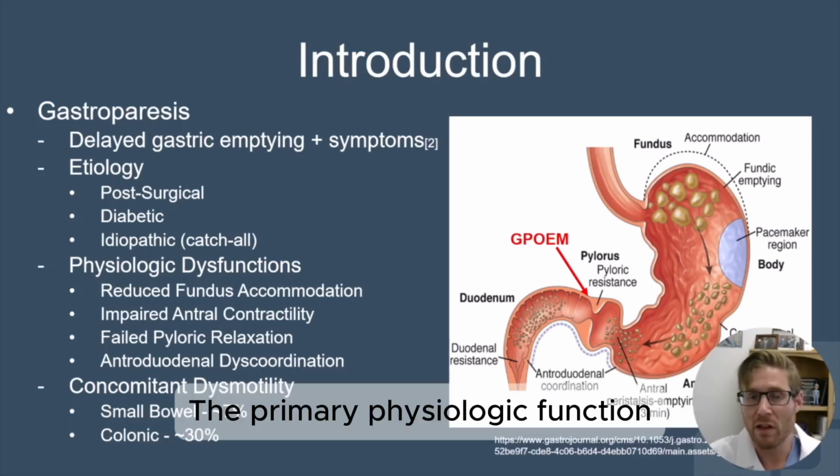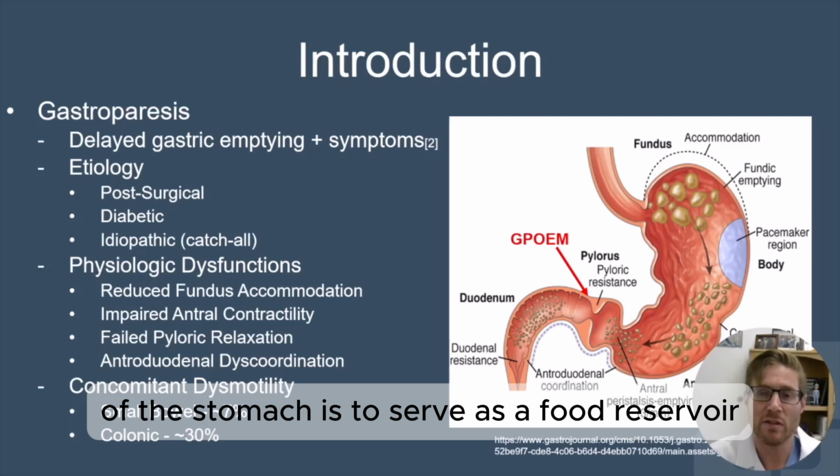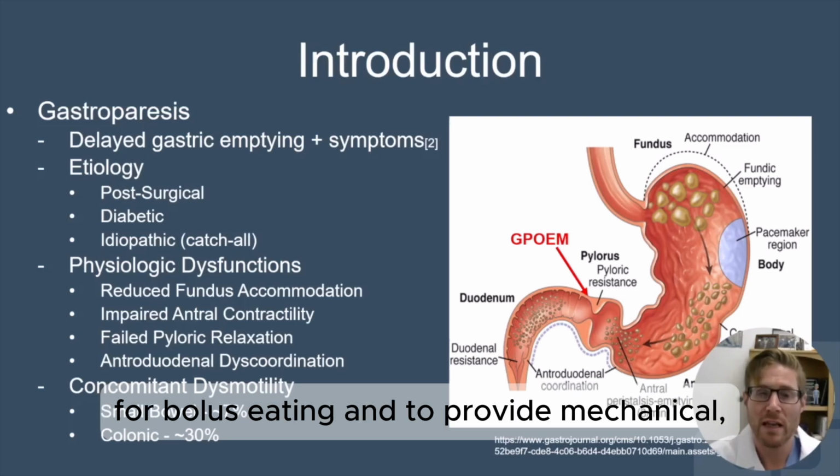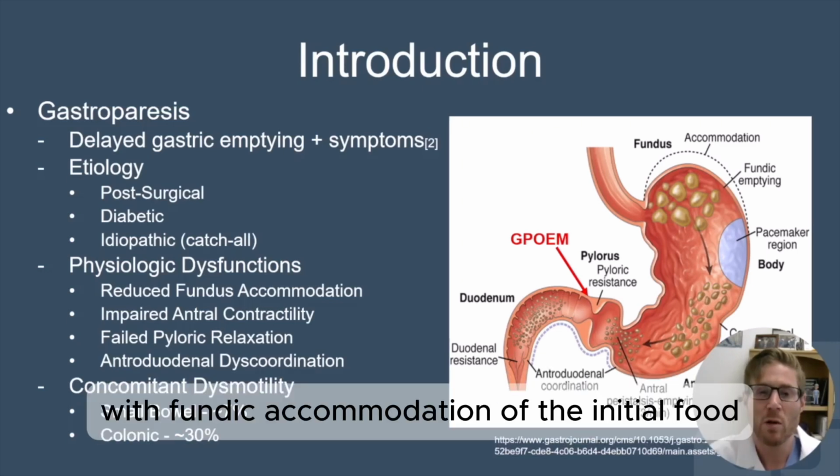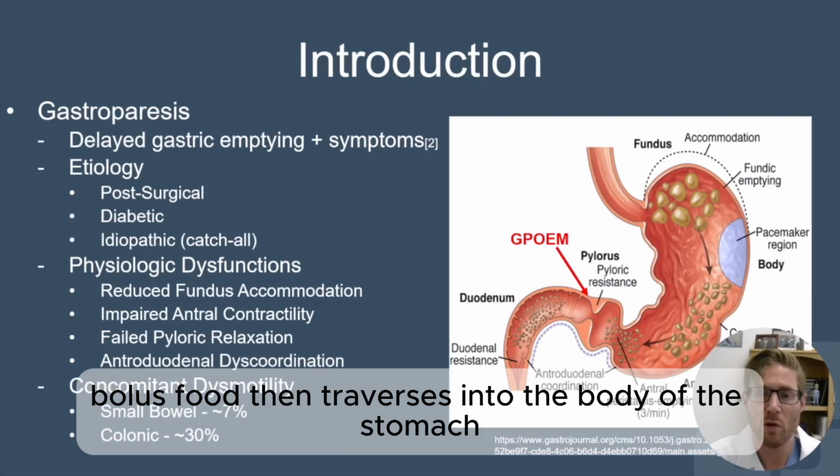The primary physiologic function of the stomach is to serve as a food reservoir for bolus eating and to provide mechanical, enzymatic, and acid-mediated digestion of food. This process begins with fundic accommodation of the initial food bolus.